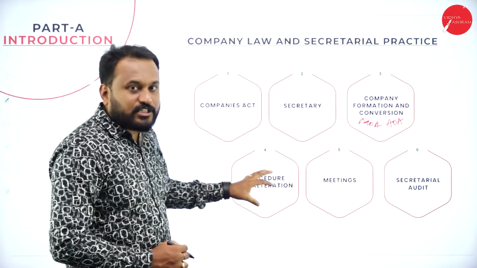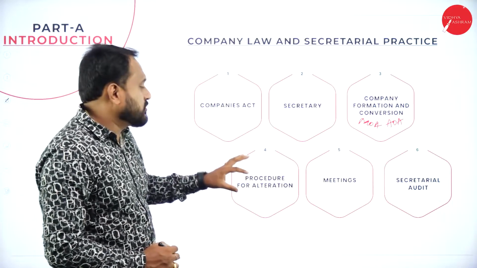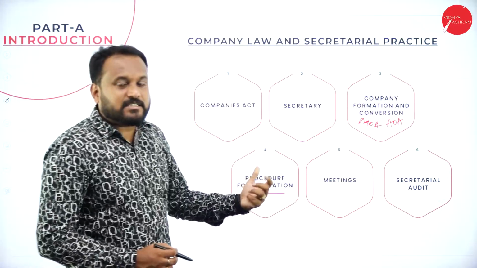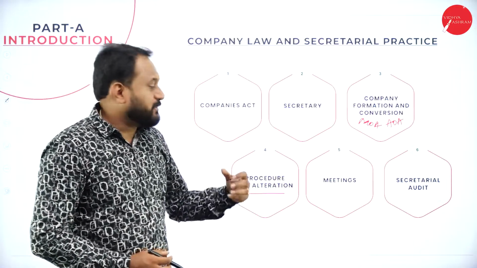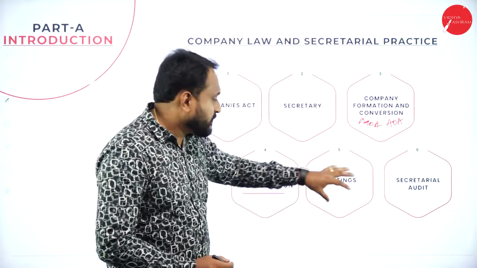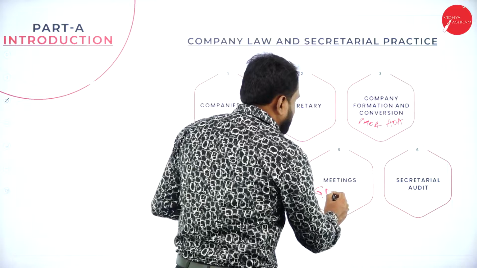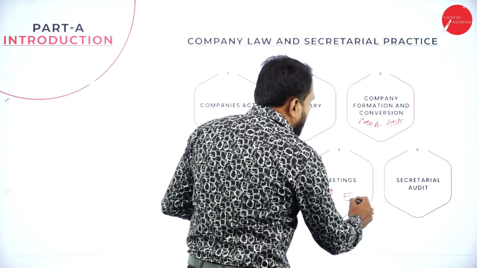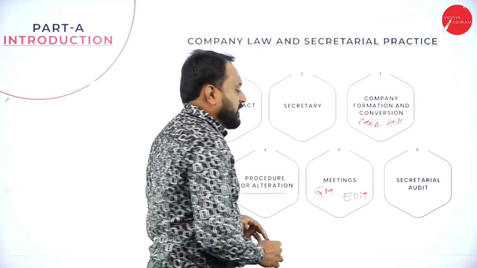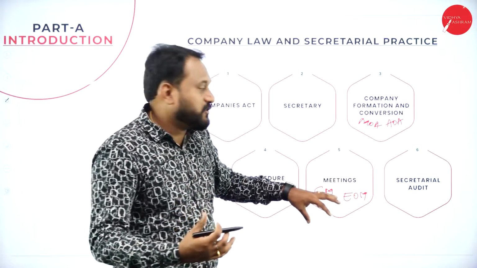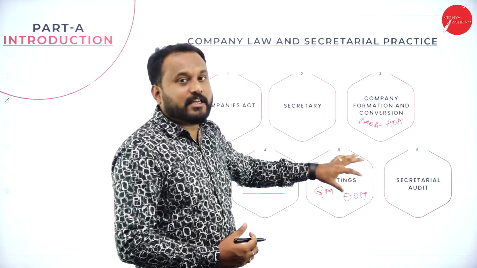Next is the procedure for alteration. Here also you have a procedure to alter the memorandum of association as well as articles of association. Then we have something called meetings, where you have general meetings, and extraordinary meetings are also there. Even that is very helpful, where you'll get to know the types of meetings which companies need to go with.